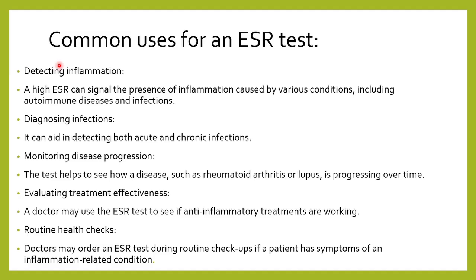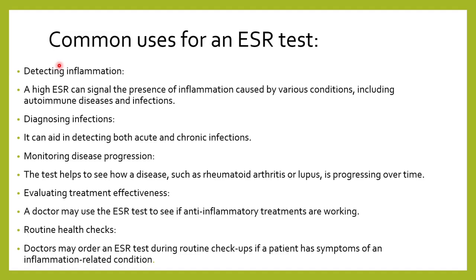It could be a lung infection, a bone infection, a skin infection, any infection, any inflammation. The ESR will rise. So to diagnose infections, we use ESR. And suppose we diagnose the infection and put the patient on treatment, then to see how the patient is responding to the treatment, to monitor the patient, we also use this ESR.